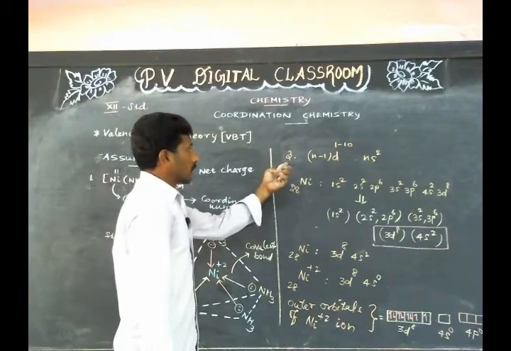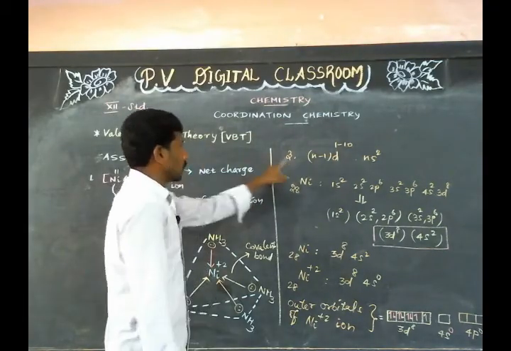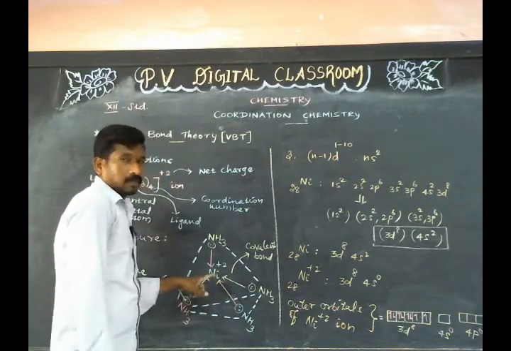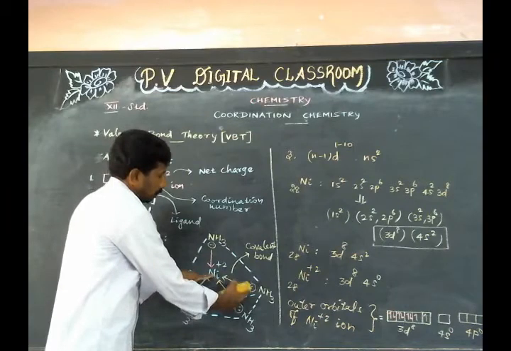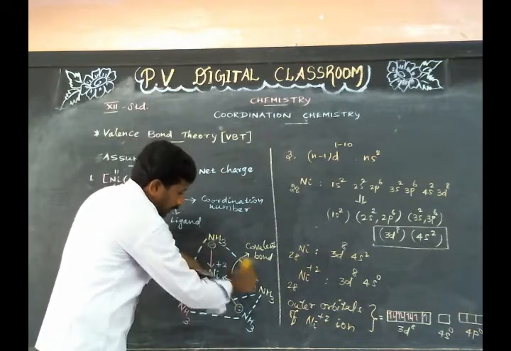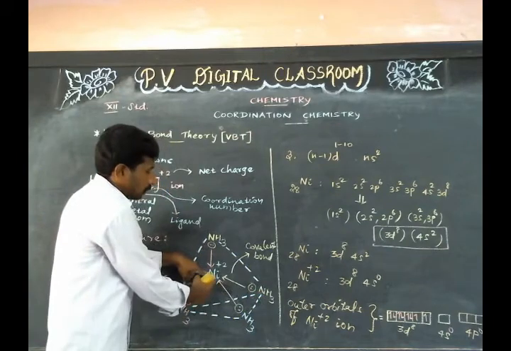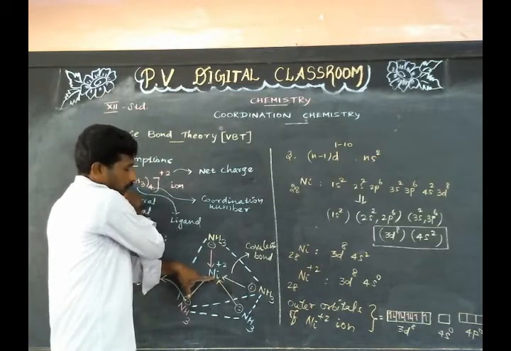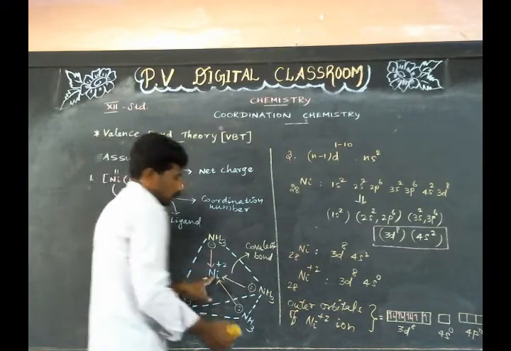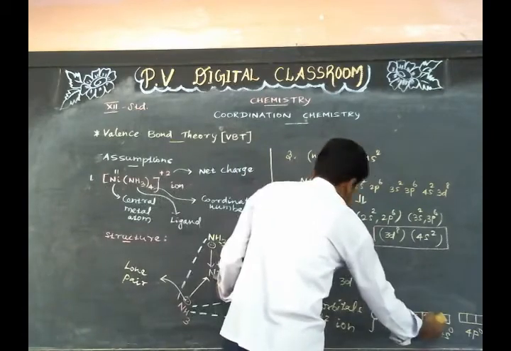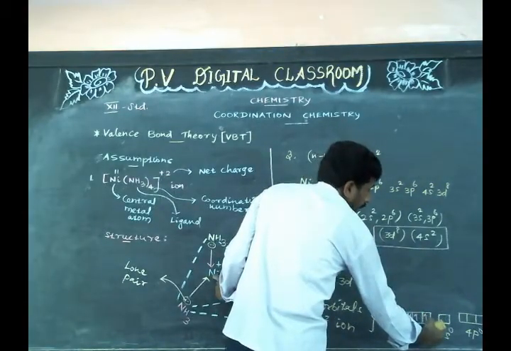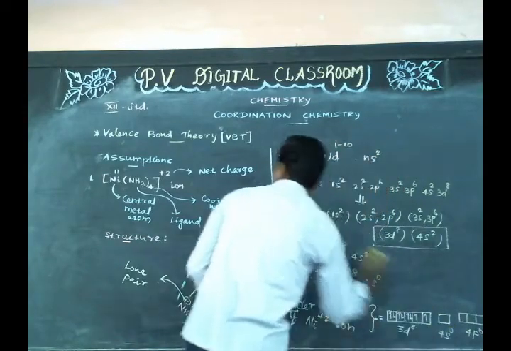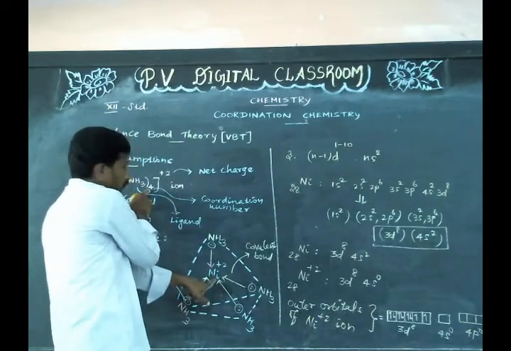This is the third assumption of valence bond theory. It states that to accommodate electron pairs donated by the ligands, the central metal atom or ion in a coordination compound gives an available number of vacant orbitals which is equal to its coordination number.